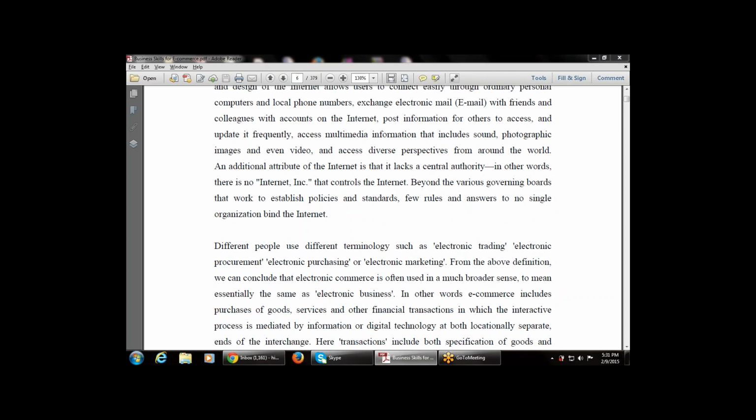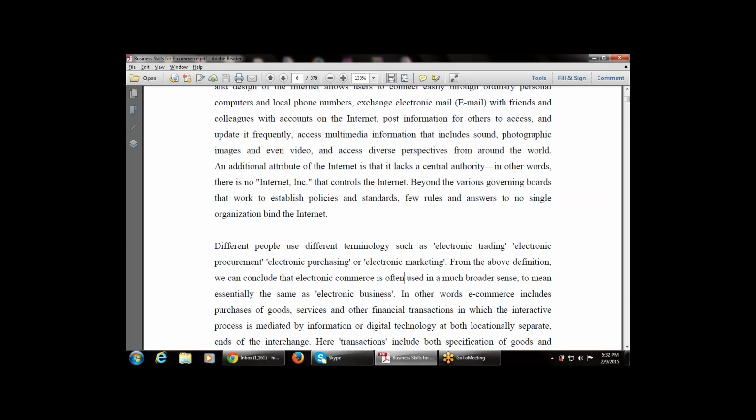Different people use different terminology, such as electronic trading, electronic procurement, electronic purchasing or electronic marketing. That is, different people have different names for electronic commerce. We can use any name for e-commerce or electronic trading.